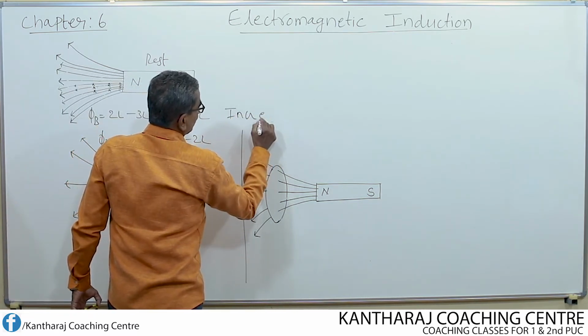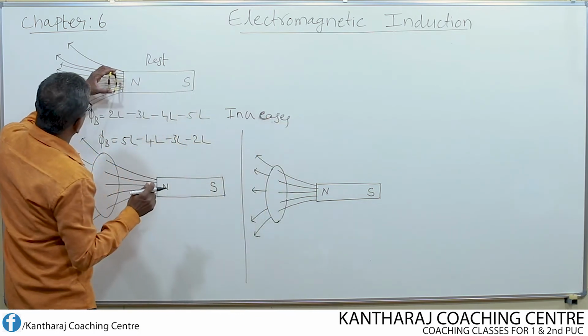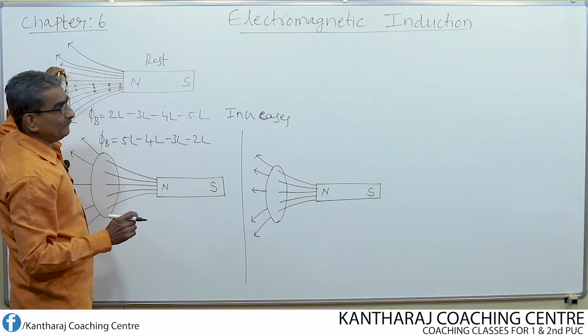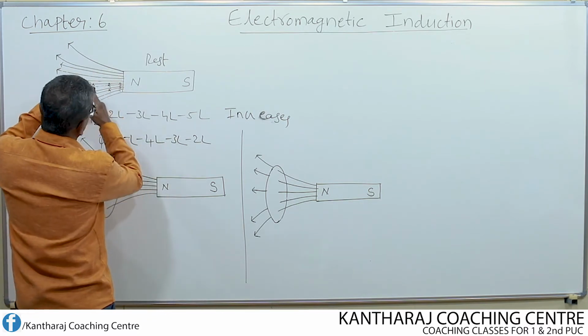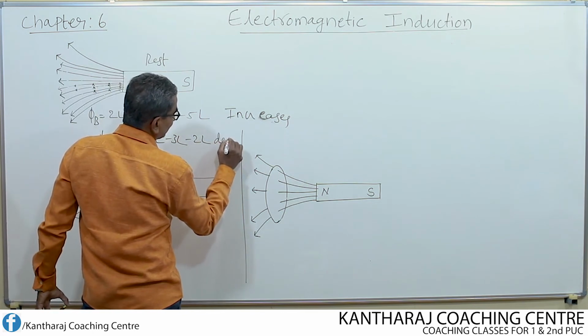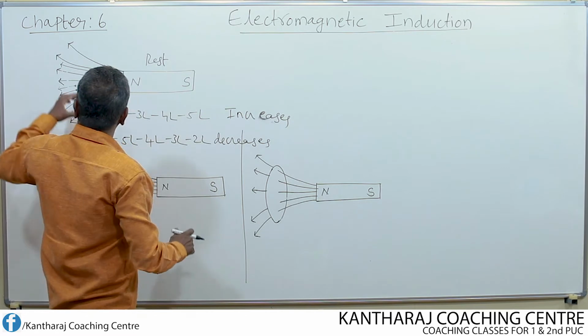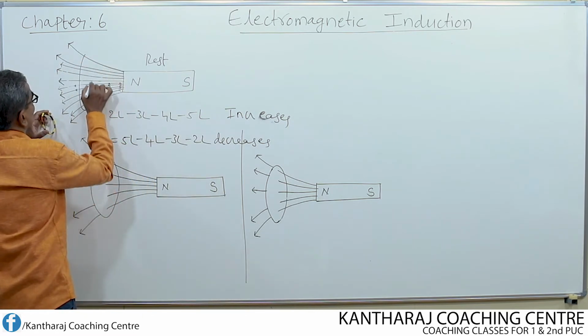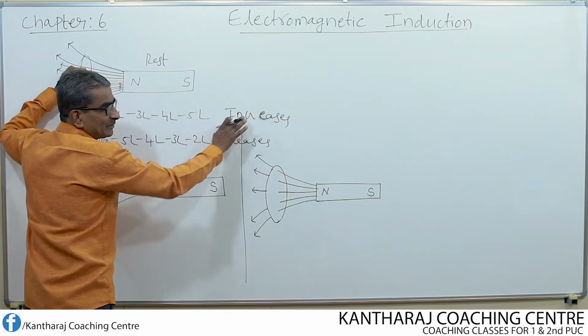Whereas if you move the coil away from the magnet, that means away from the north pole of the magnet, the flux linking with the coil goes on decreasing. Same effect is observed if the coil is kept at rest. By keeping the coil at rest, if you move the magnet, same effect we notice.